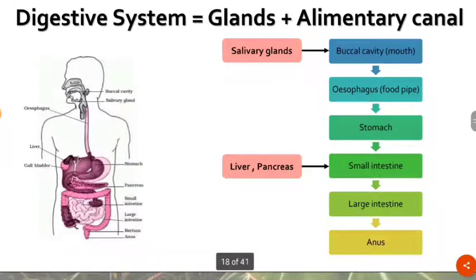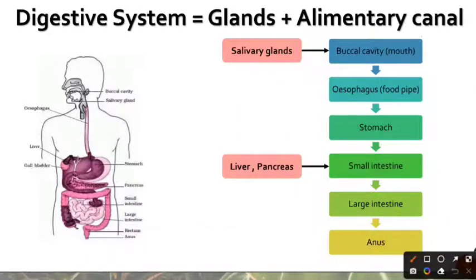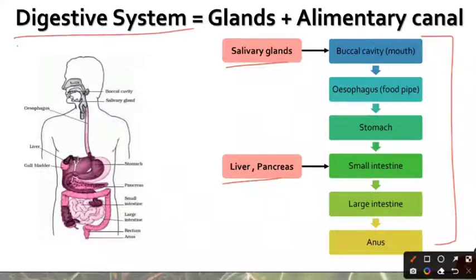Basically, the digestive system is composed of the glands as well as the alimentary canal. The alimentary canal is the tract through which the food passes and is in direct contact with, and the glands release their secretions inside the alimentary canal. However, the food does not come in direct contact with them. So this is what makes our digestive system.